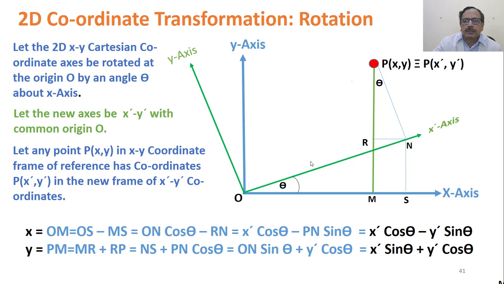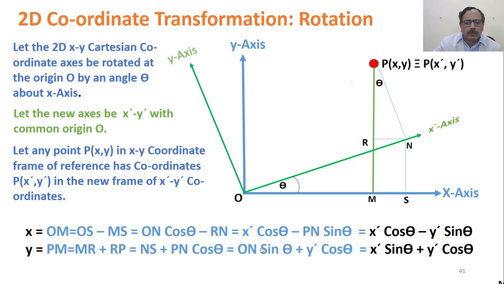MR plus RP. MR is NS and RP is your... if you take this triangle, this is base, this is hypotenuse. So base will be equal to, this is Y dash.